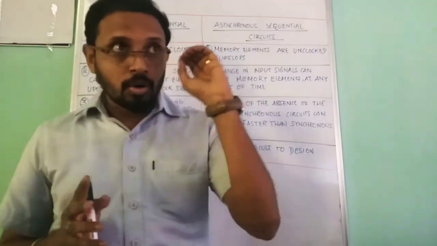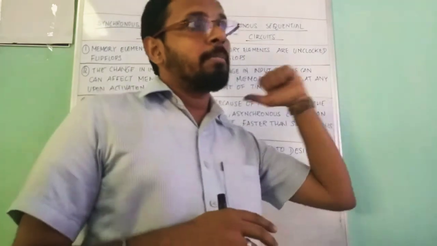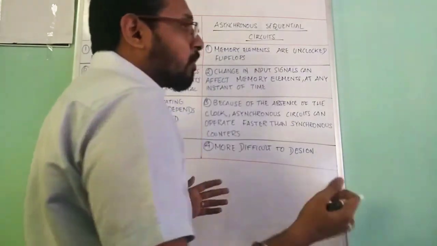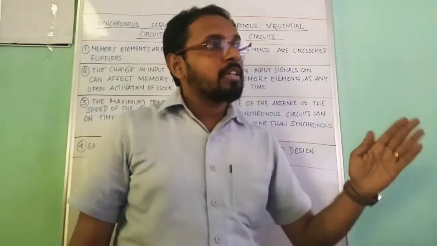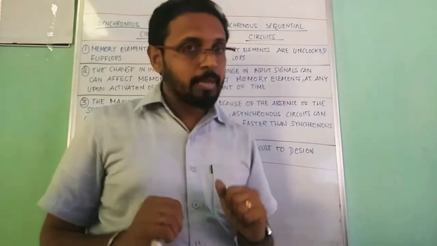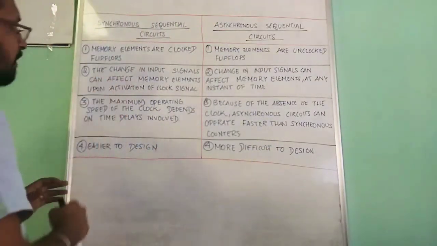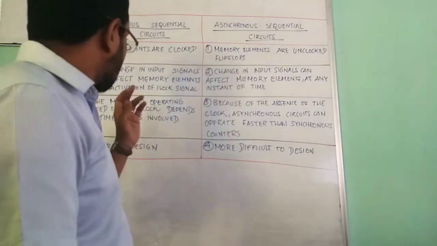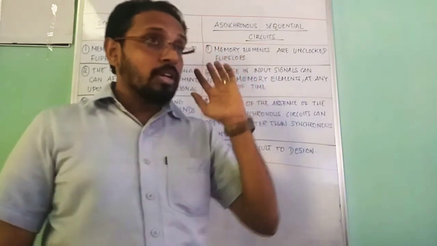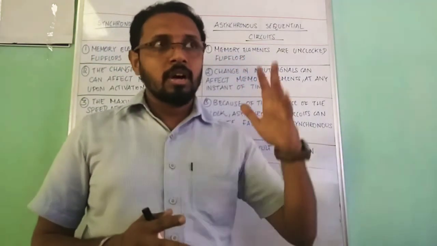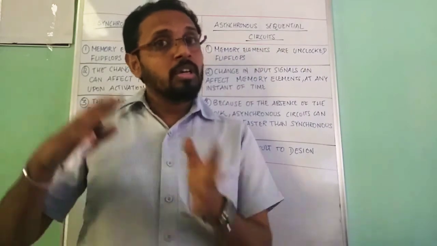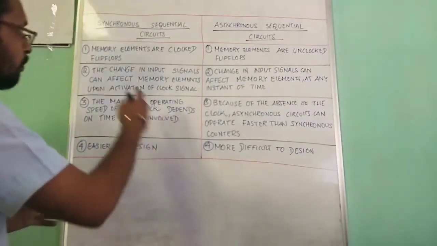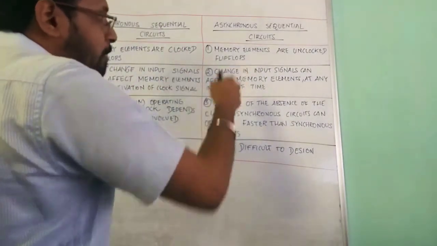In the synchronous case, they are clocked flip flops, that is, memory elements that are based on the input clock also. And in the asynchronous case, the memory elements are unclocked flip flops. What is the difference between these? That will be explained later. The change in the input signals can affect the memory elements or flip-flops upon the activation of the clock signals. That is, as I told, in synchronous sequential circuits the operation of the inputs on the memory elements solely depends upon the clock signal. So when the clock signal is activated, the input can have an effect on the memory elements.